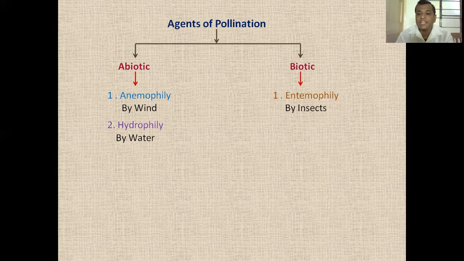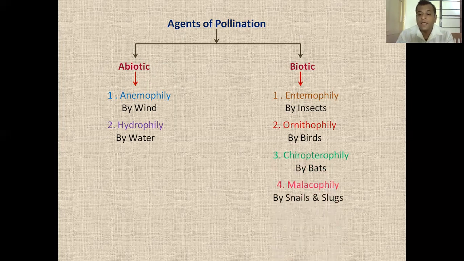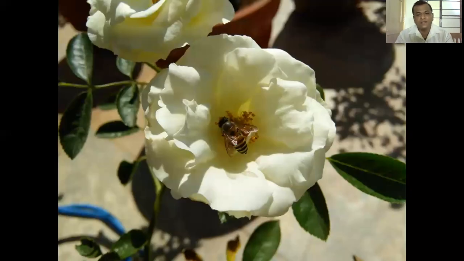For example, entomophily, where pollination takes place by insects. Then ornithophily, pollination by birds. Then chiropterophily, pollination by bats. Malacophily, pollination by snails and slugs. And the last one, myrmecophily, pollination by ants. So these are different agencies of pollination.